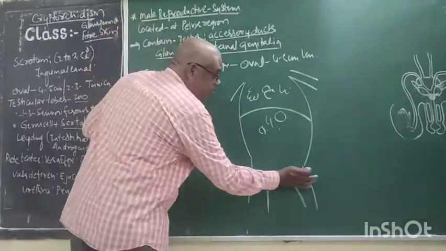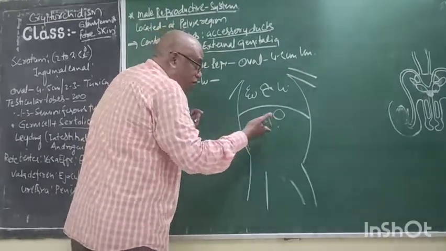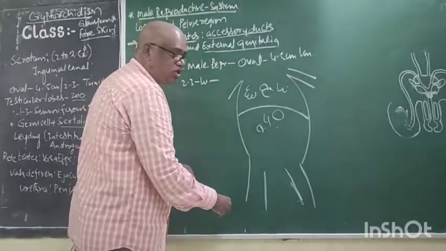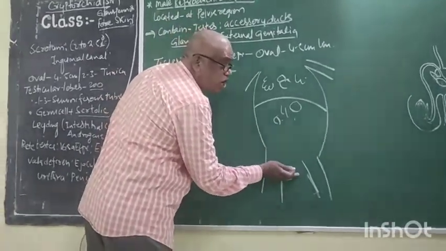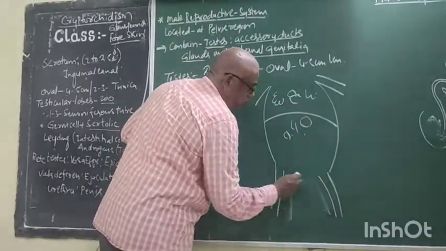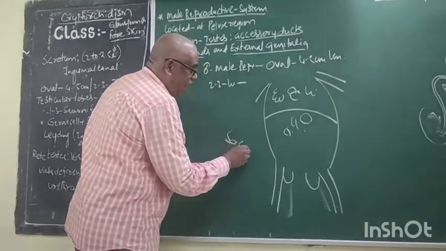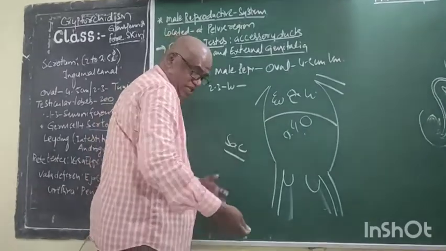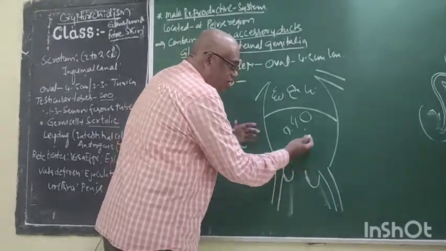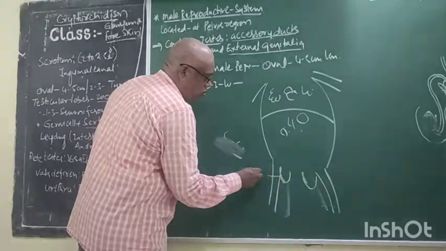Testis. The testis is not present in the abdominal cavity like other organs. It is present outside the abdomen, in the scrotum. A sac, a bag, which is made of skin. It is a skin sac outside the abdomen. This is called a scrotum.